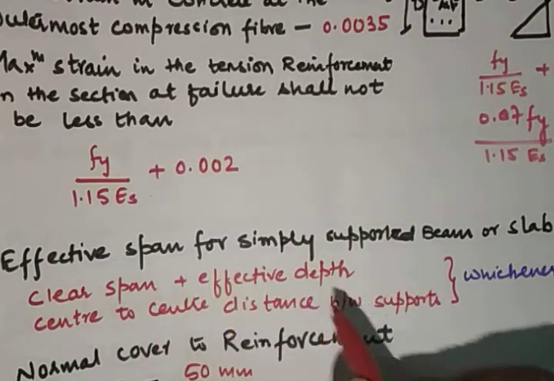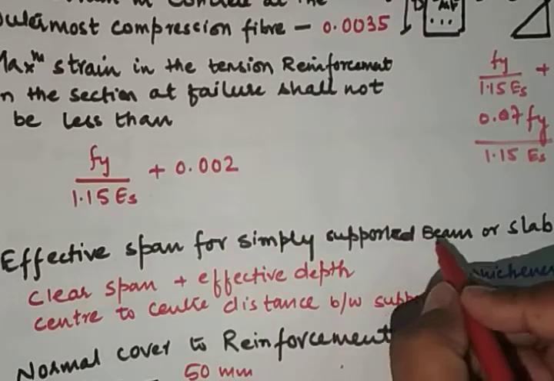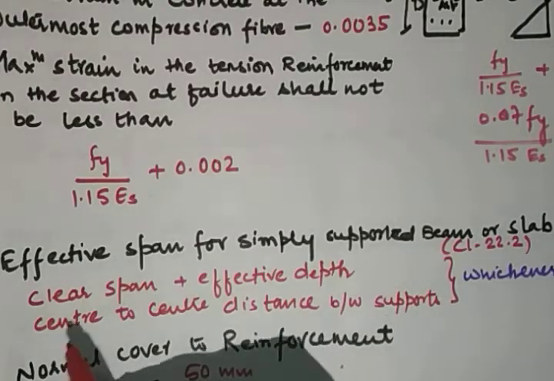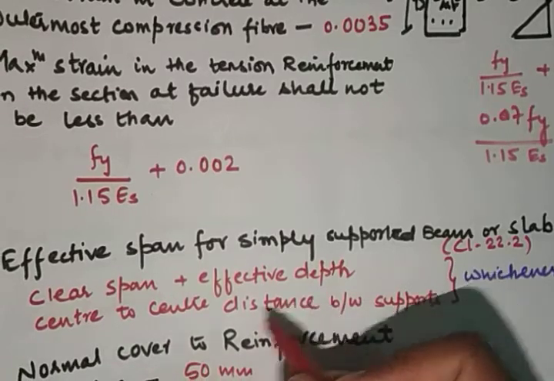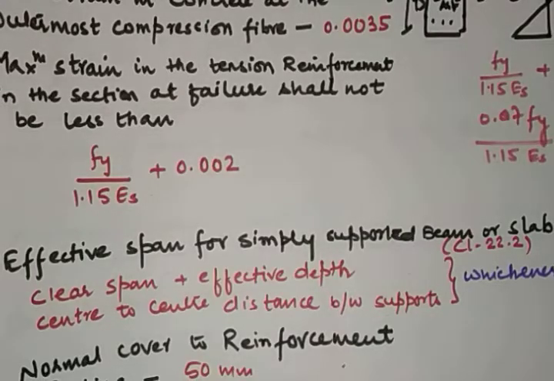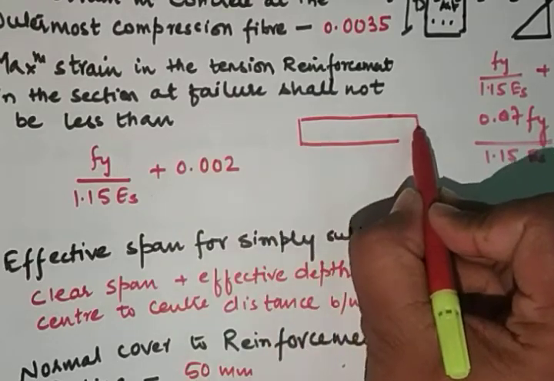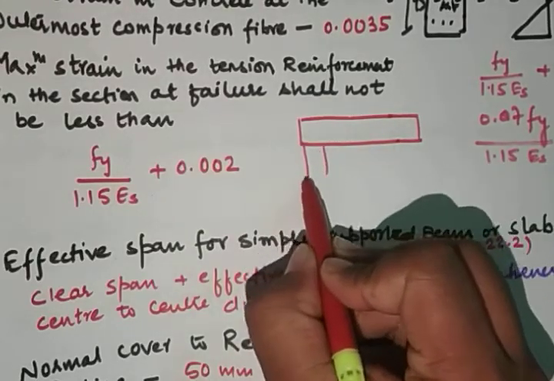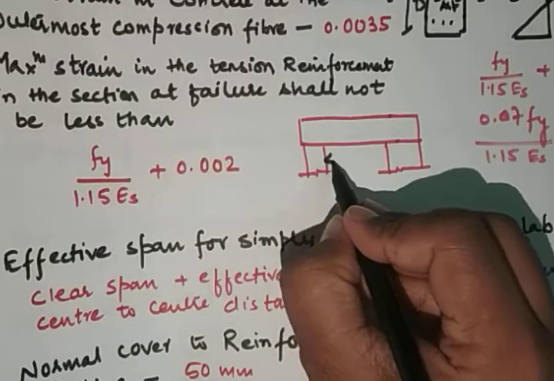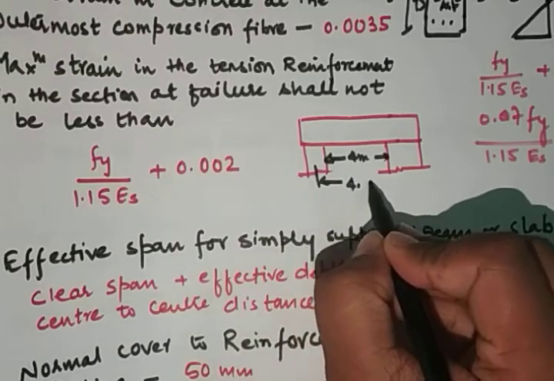So the effective span for a simply supported beam or slab as per IS 456-2000 clause number 22.2 is the clear span plus effective depth, or the center to center distance between the supports, whichever is less. So for example, if a simply supported beam has a clear span of 4 meter and the center to center distance between the supports is